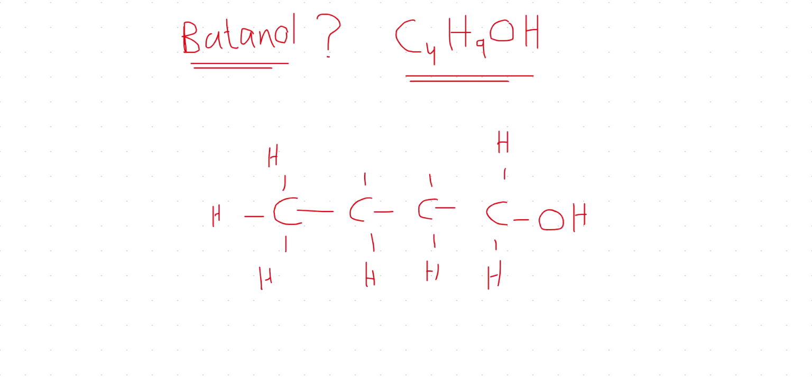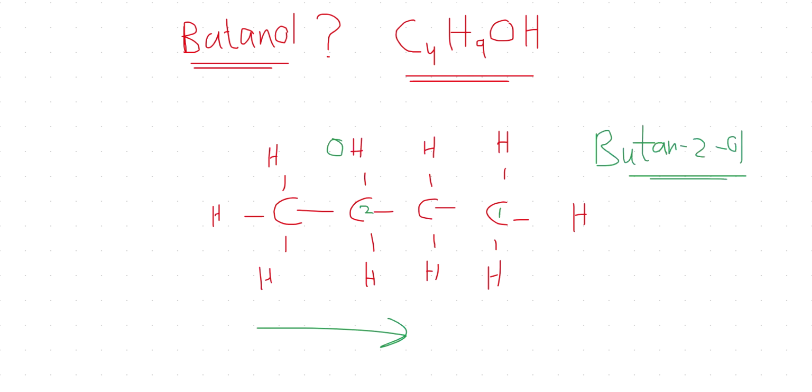What is positional isomerism? You can basically change the position of the functional group. It is right now attached on carbon number 1. This is butanol. I can take this OH and attach it in place of this H. So now the OH comes here and the H stays here. Now you can see that the OH is attached on carbon number 2 if we start counting from here. We always start counting from the place where the functional group is nearer. So this becomes butan-2-ol. This is the basics of isomerism as well.